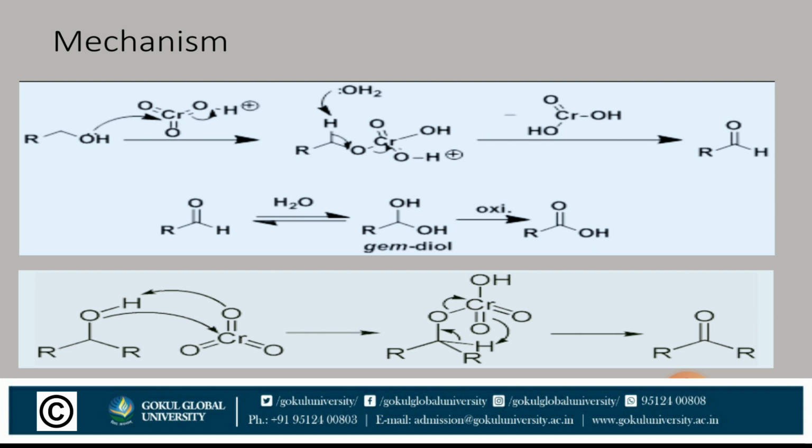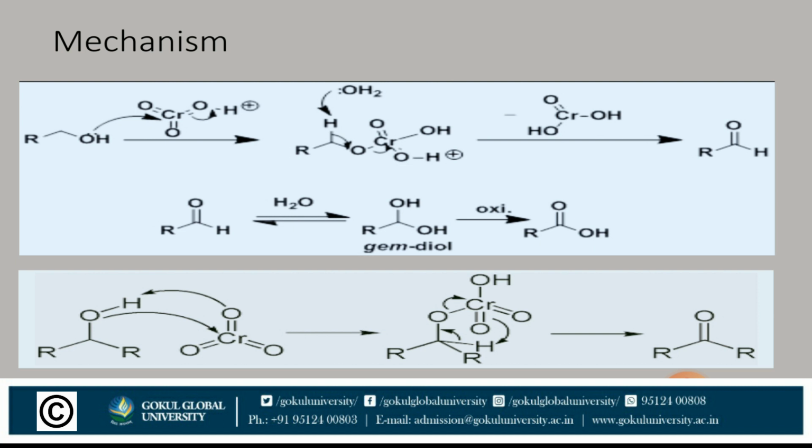The first step is that the oxygen has two lone pairs of electrons which attack the chromium, and one of the oxygens becomes negatively charged, so it abstracts H plus from the solvent. Now the hydrogen of the starting material, here we took a primary alcohol, is abstracted and the formation of a carbon-oxygen double bond occurs. Now the trivalent oxygen will break the oxygen-chromium bond and we get an aldehyde which reacts with a water molecule